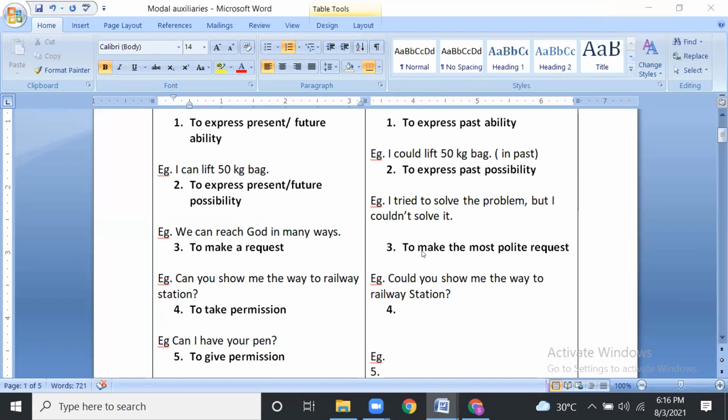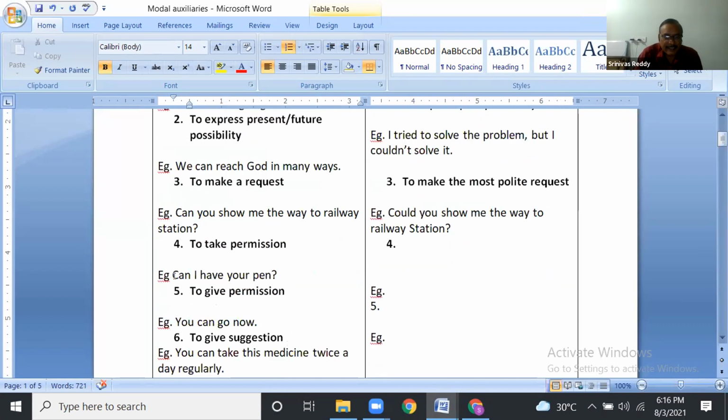Sir, why in could are there no fourth and fifth points, for permission? The fourth one: can I have your pen? Could I have your pen? That comes under request only. You can say, could I have your pen also, but it comes under request here, not permission. Can I is most commonly used for permission. Could I sounds like a request. Even can I can also be a request.